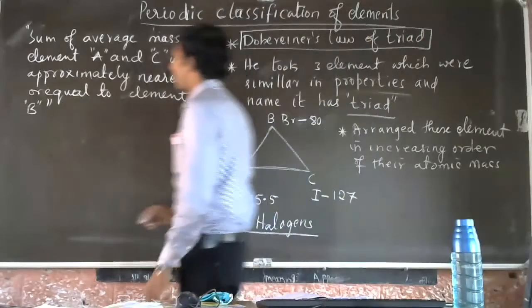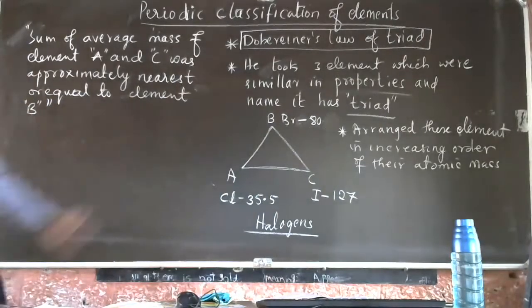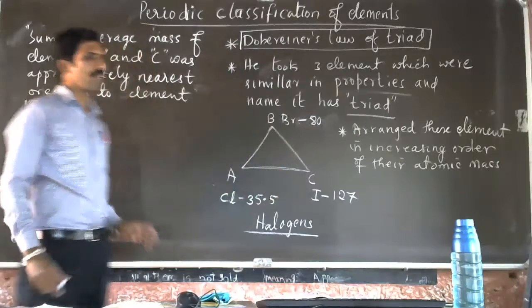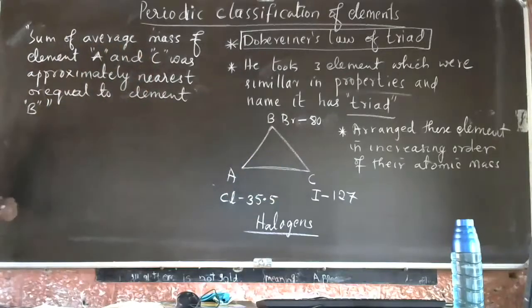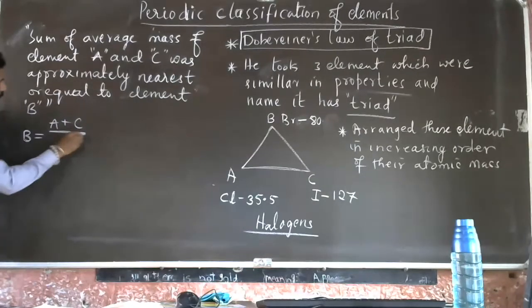The law of triad. This is a triad, A, B, C. Chemically similar elements were placed in this triad. Understood? So we'll see how he did it. According to the proposed law of triad, B is equal to A plus C divided by 2.